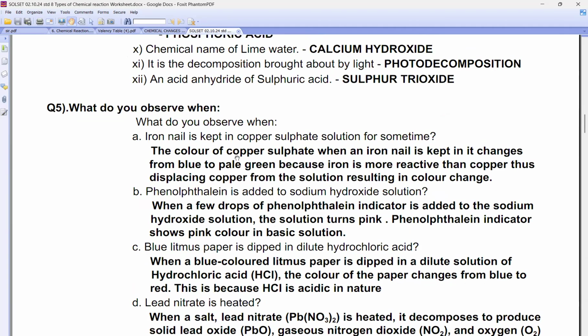Now beta look, can you see this question they have asked? An iron nail is kept in copper sulfate. So let's go, beta, I have taken a container. Then there it is what, beta? Iron nail. I have kept it in what, beta? Copper sulfate. Copper sulfate is which color? Blue color. Now tell me, Fe. This is Fe, right beta?